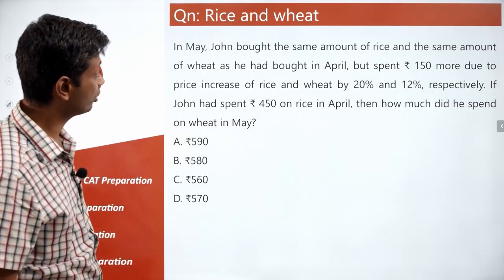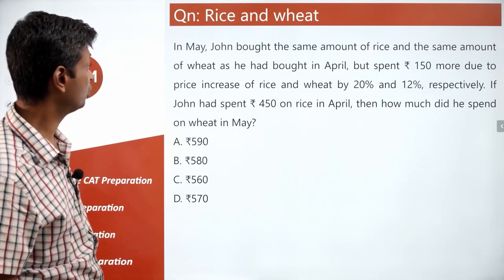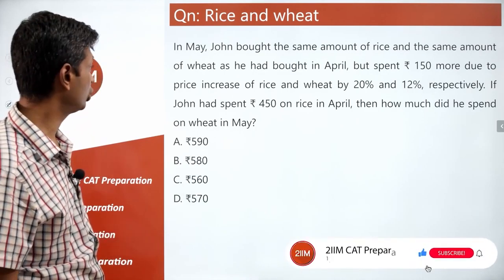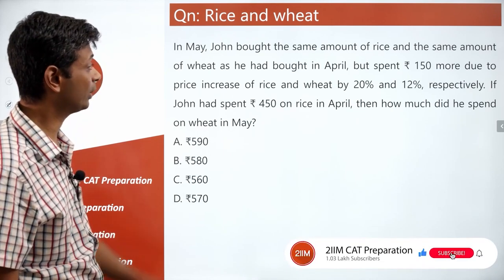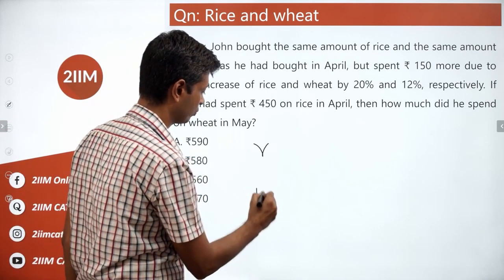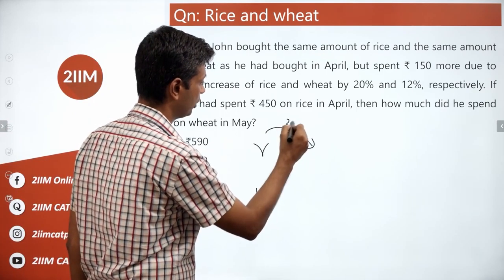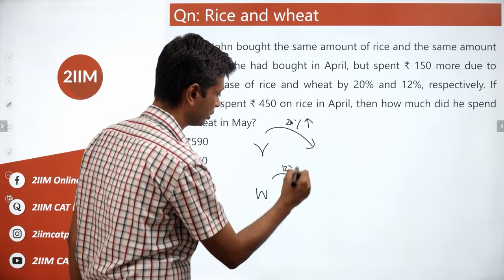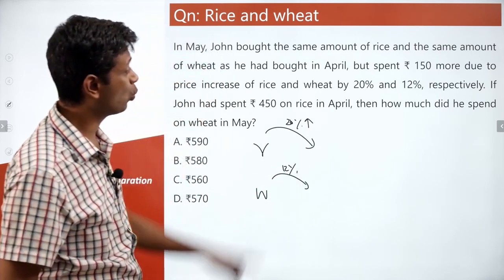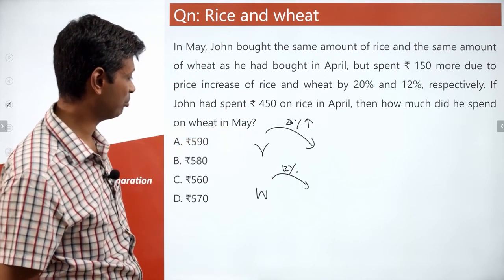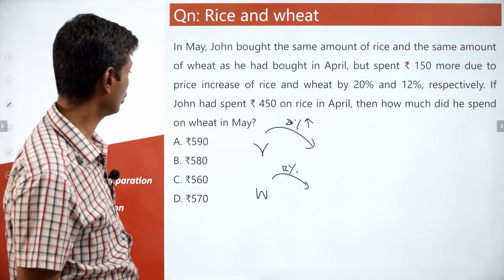In May, John bought the same amount of rice and the same amount of wheat as he had bought in April, but spent rupees 150 more due to the price increase of rice and wheat by 20% and 12% respectively. Rice is up 20%, wheat is up 12%, and he ended up spending 150 more. If John had spent 450 on rice in April, then how much did he spend on wheat in May?